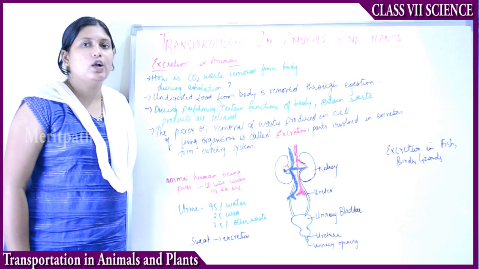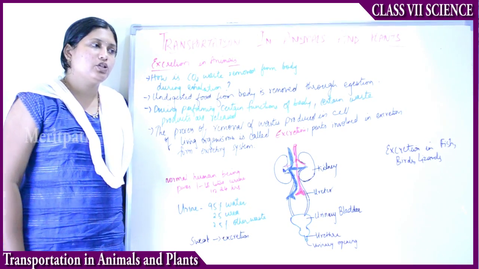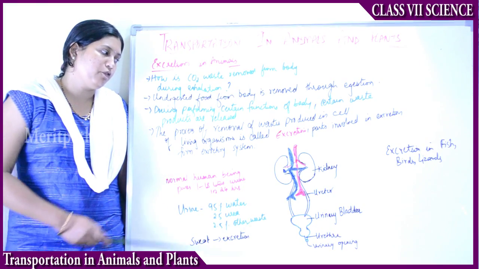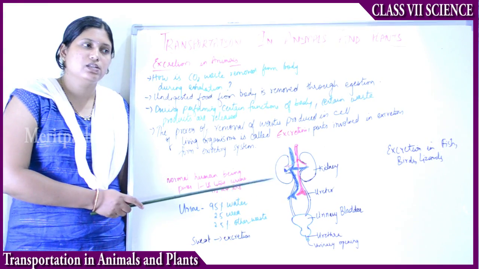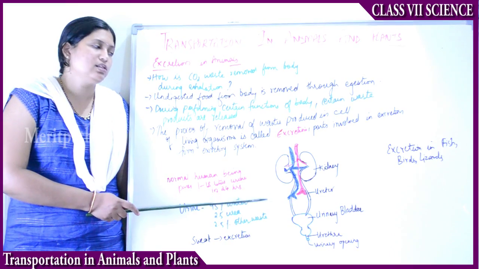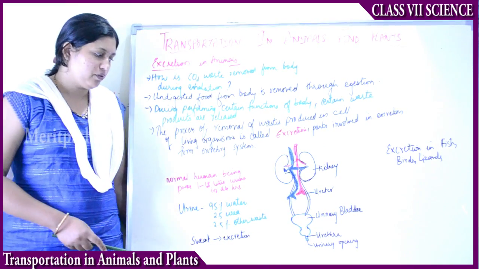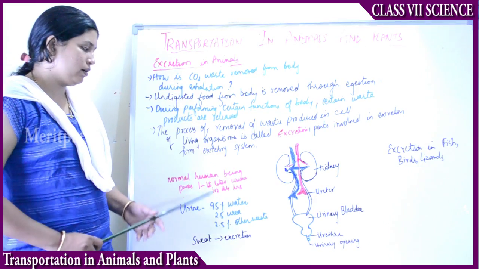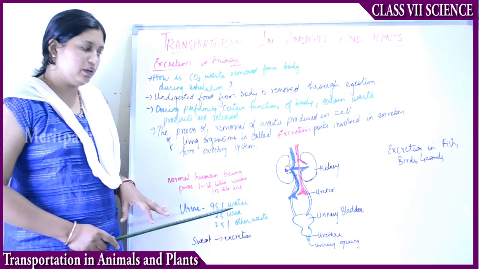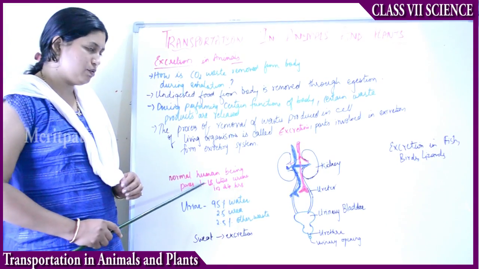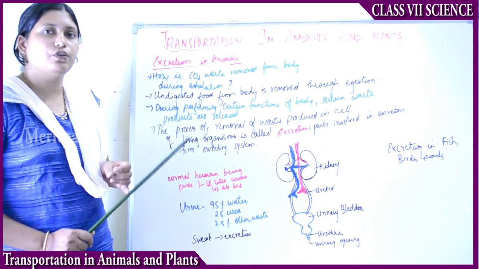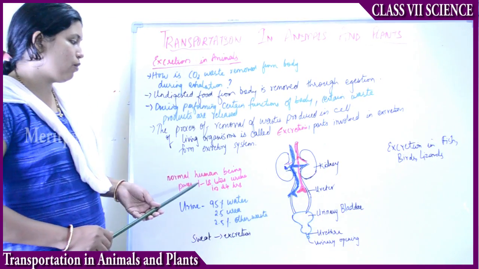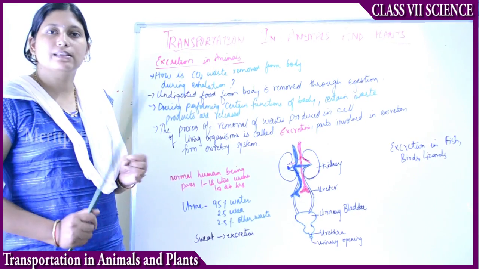So that process is called dialysis. In patients suffering from kidney failure, dialysis procedures are carried out, right? And coming to urine, a normal human being passes 1 to 1.8 liters of urine in 24 hours. This is the quantity a normal human being passes in a day.